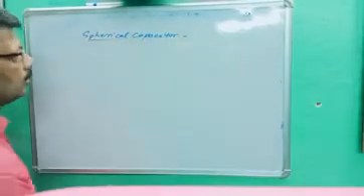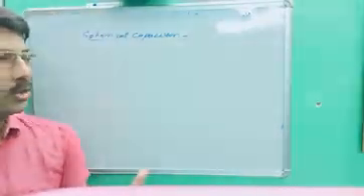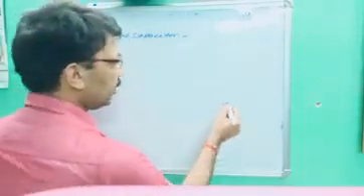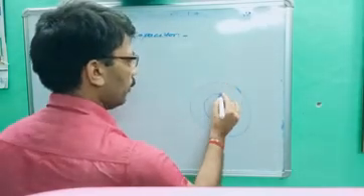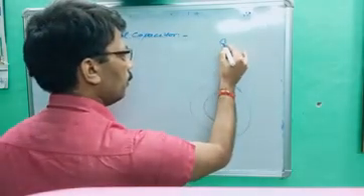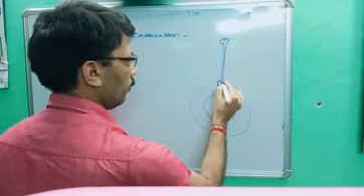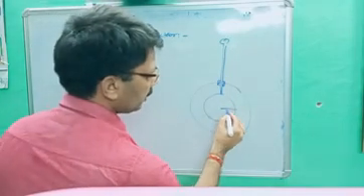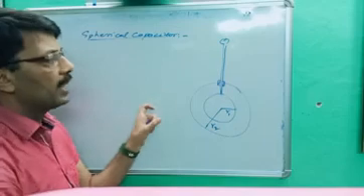Spherical capacitor. You better know that for a capacitor there should be 2 plates. If they are parallel, this is called a parallel plate capacitor. If they are spherical, this is called a spherical capacitor. So let's suppose 2 plates are there. Let's suppose the radius of these plates are R1 and R2. 2 concentric plates are there.